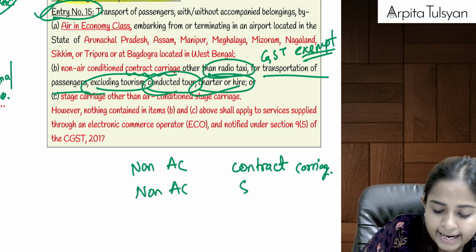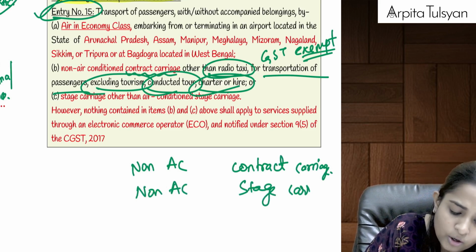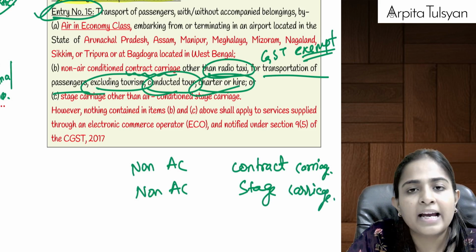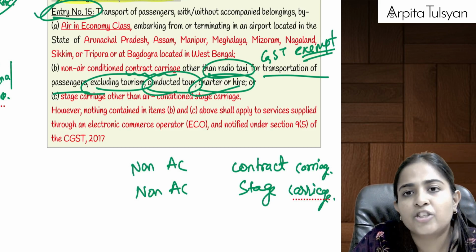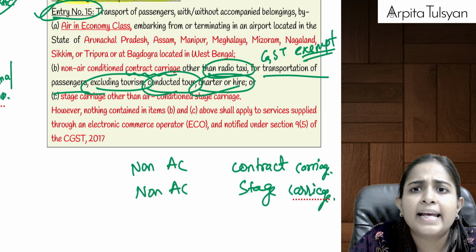Similarly, non-AC stage carriage. Okay, if the transportation of passengers is done through this non-AC stage carriage, it is just like your public transport.